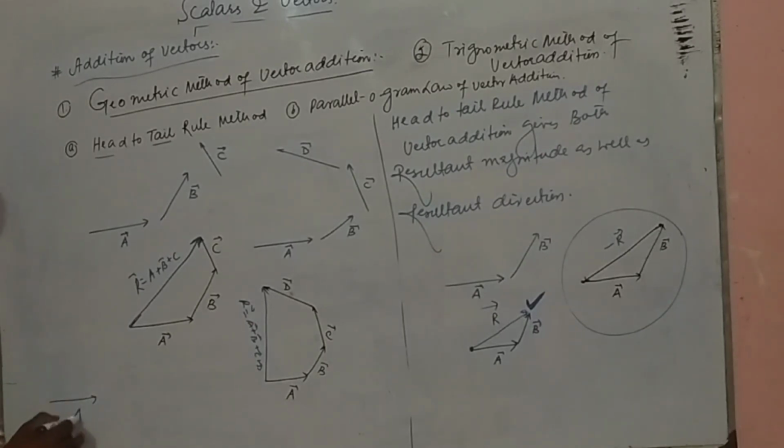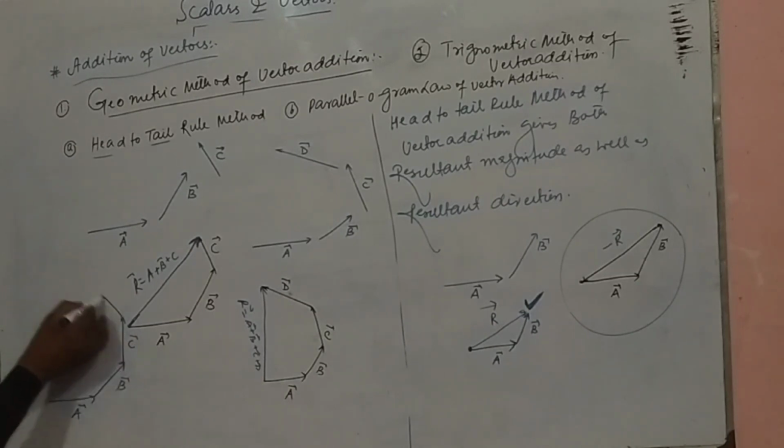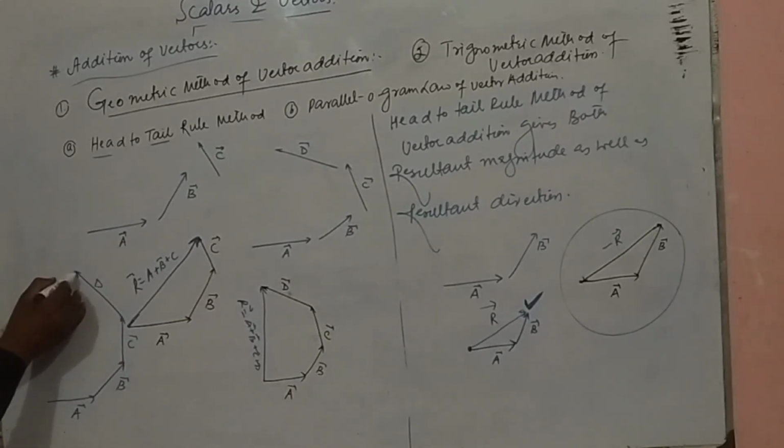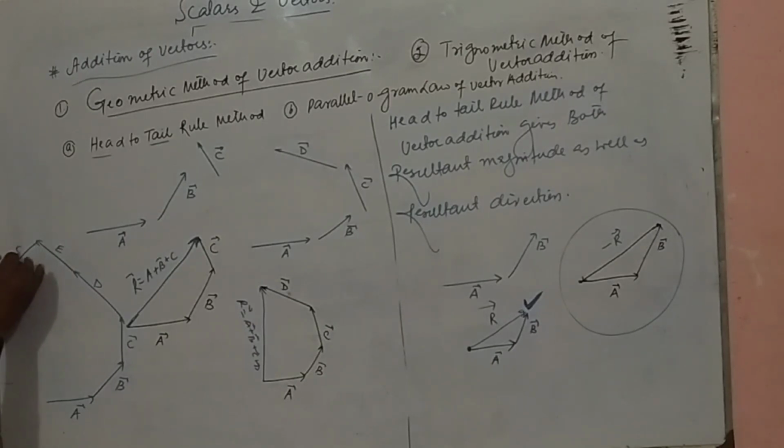This is B vector, which is joined head to tail. This is C vector, this is D, this is E vector, this is F vector, and this is G vector.